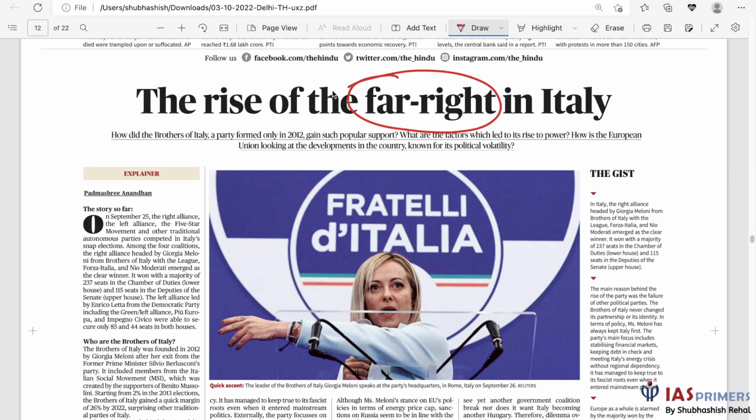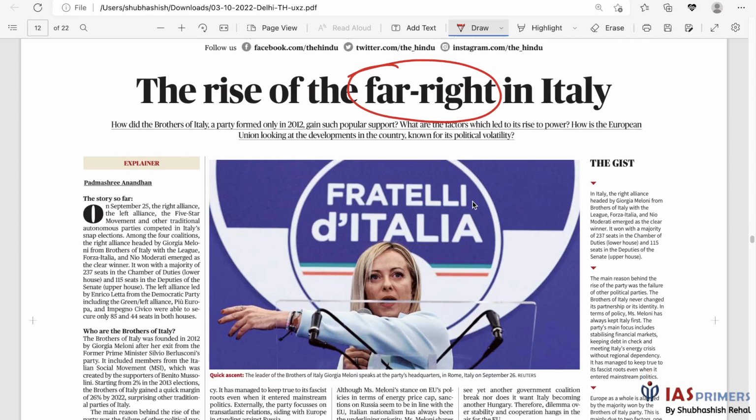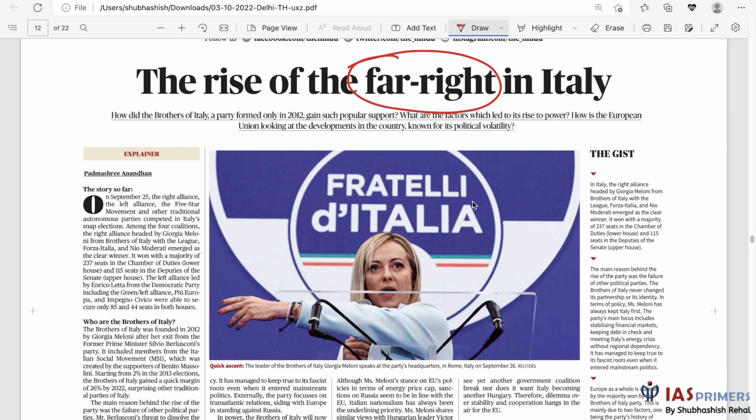Why is this a matter of concern? That's my point. I'm not interested in the politics of Italy. So, Italy elections, naturally, elections would have taken place, and we have the people belonging to the far right political parties. They have gained a good majority. By the way, BJP is also a right wing party. I don't know far right or not, but yeah, right wing party. Why is this a concern for us?